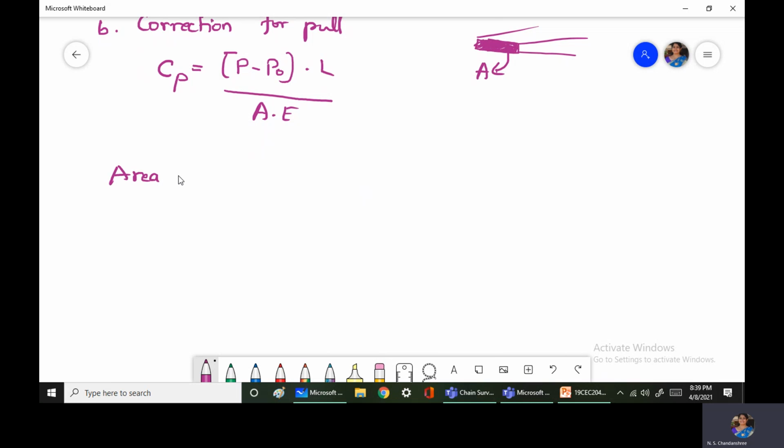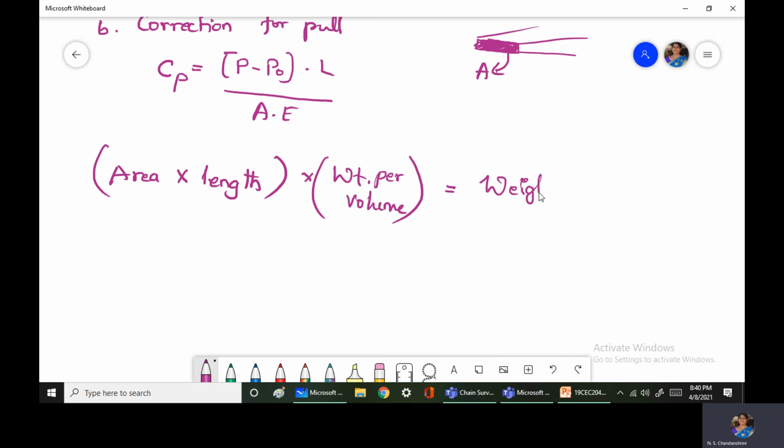Now, area of the tape, that is cross-sectional area, into length of the tape, what we get? We get volume of the tape. So, volume into weight per unit volume, you'll get the total weight of the tape. So now area of the tape is unknown, which we are trying to find.